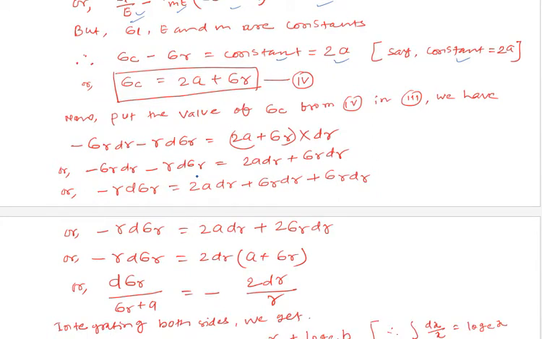Now put the value of sigma C from equation number 4 in equation number 3.